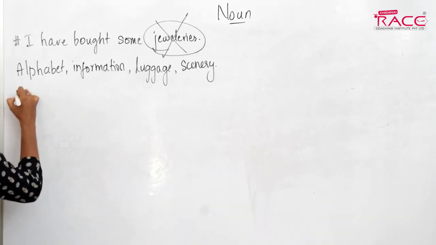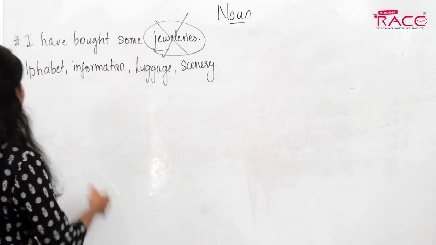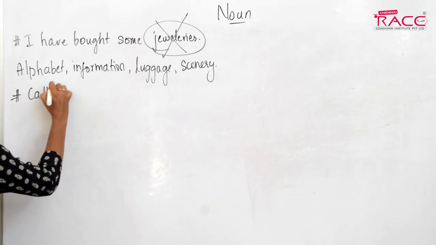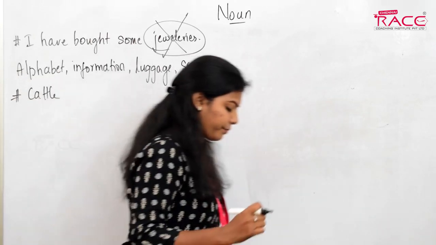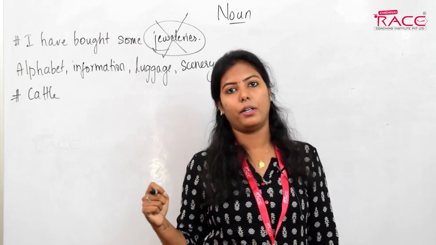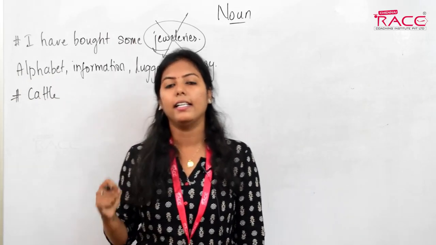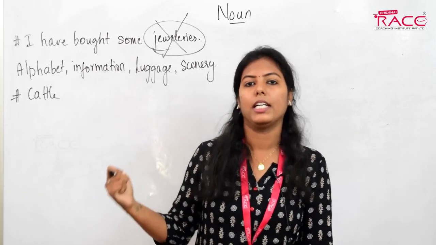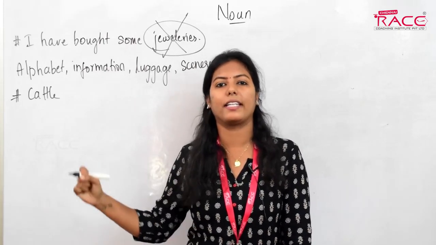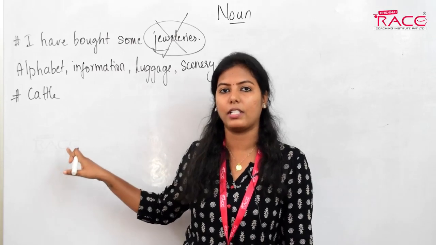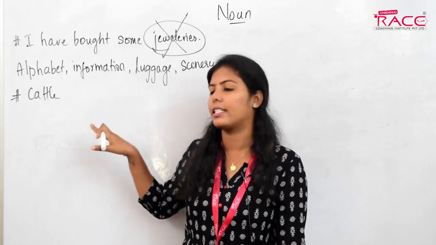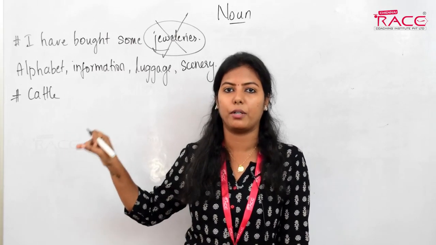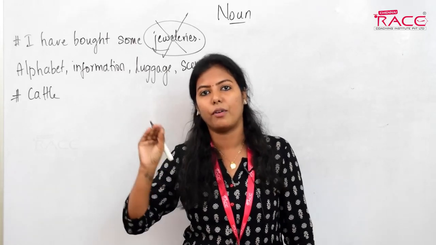So now we'll go to point number 3. I'll give you an example. When I say cattle, cattle is in singular form, right? It does not have s, es or ies at the end of it. So cattle is a singular form noun.